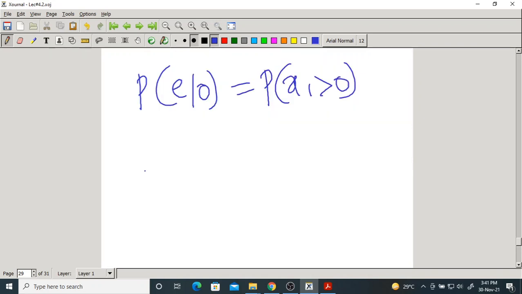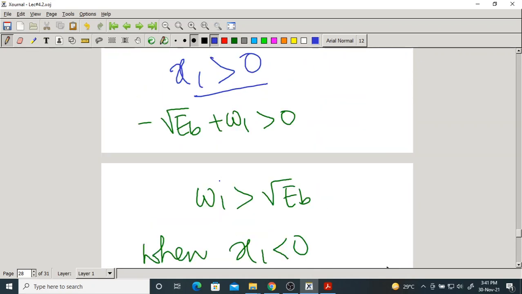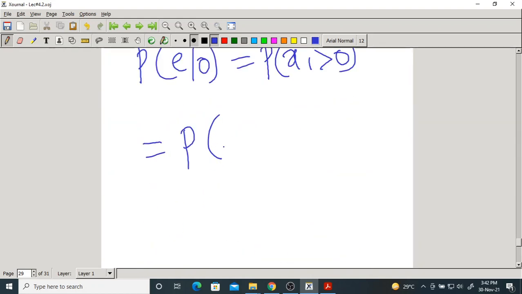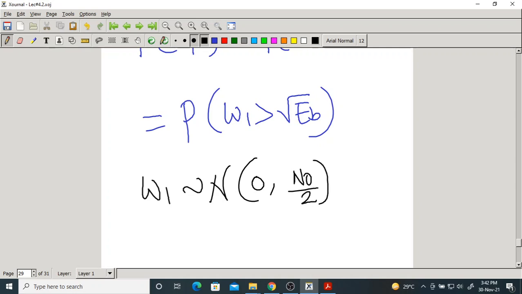That is again the same as the probability that, what does x1 more than 0 mean? W1 is more than root Eb. Here what is W1? It is a Gaussian random variable with mean 0 and variance n0 by 2. Do you agree or not?